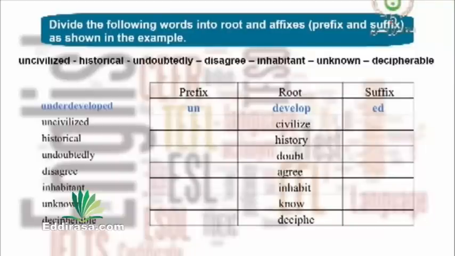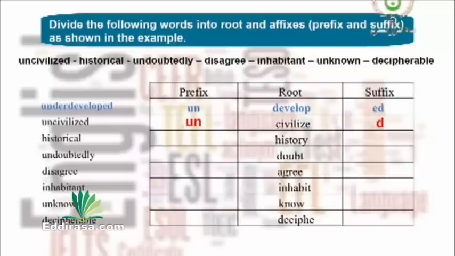Let's start correcting word by word. The first word. Civilize is the root word, so the prefix is un and the suffix is d. The second word. Historical.